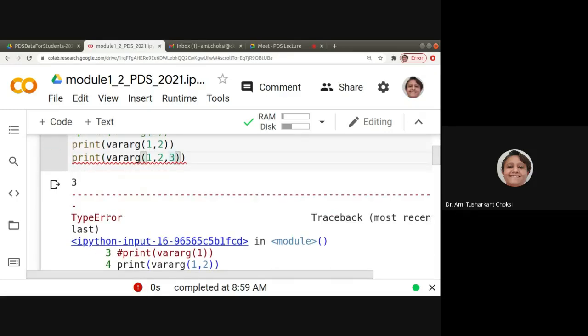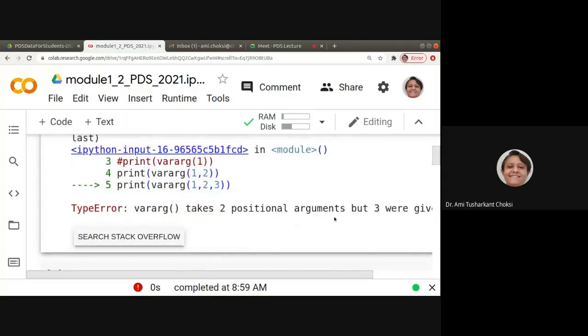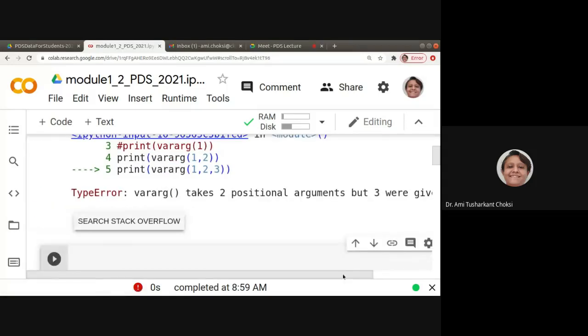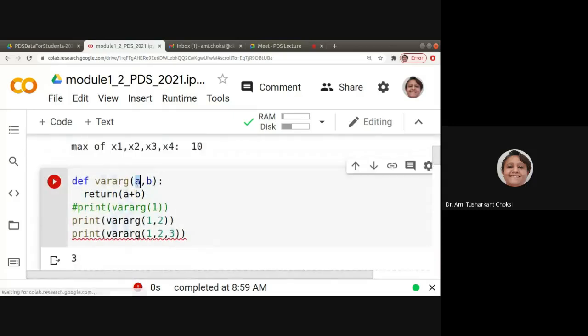Now it is giving a type error. Why? Variable arg takes 2 positional arguments, but 3 were given, right? So for a normal function, with normal parameters, variable arguments are not possible, right?